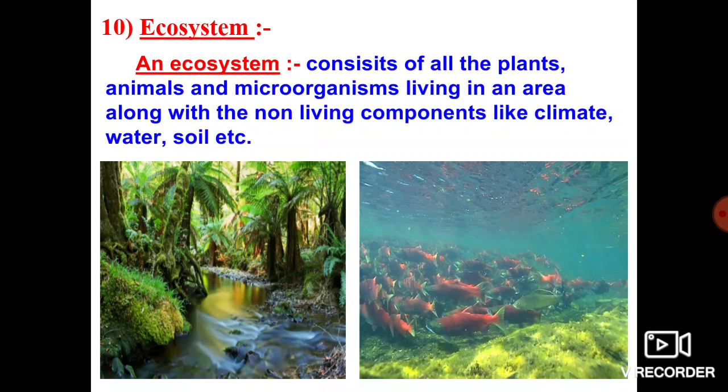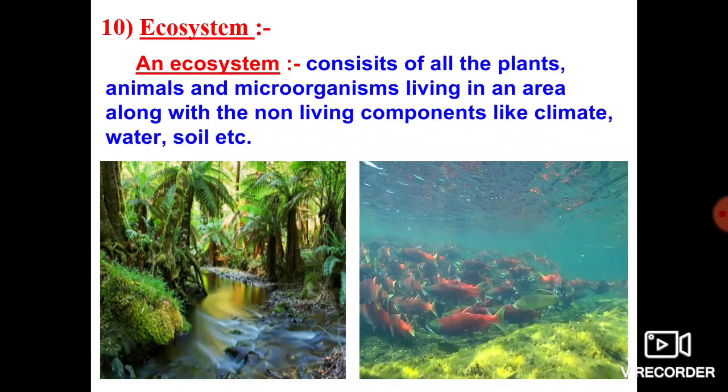So I am observing some pictures in the slide. In the second picture we observe that water is present. That water is a non-living thing. In that water the fish is present. It is a living thing, and below the fish we find some green plants. Which means an ecosystem has both living things as well as non-living things, right? In the first picture also, it is a particular region.